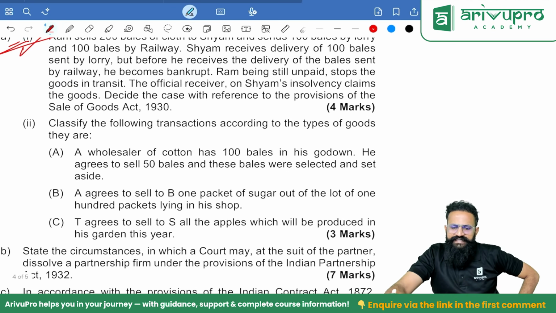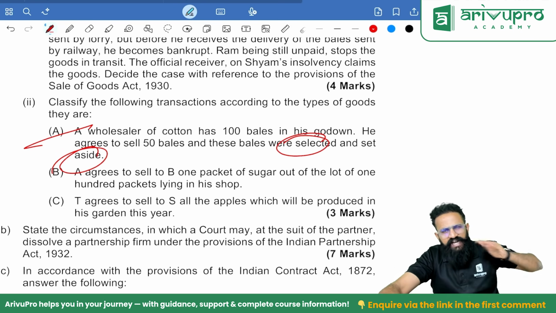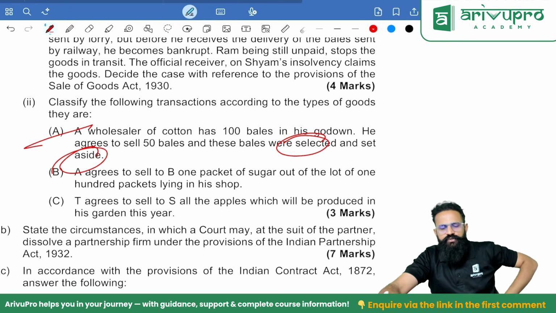Classify the following transactions according to the types of goods. A wholesaler of cotton has 100 bales in his godown. He agrees to sell 50 bales and these bales were selected and set aside. So it is already selected and set aside. Ascertained goods, people, identified goods.